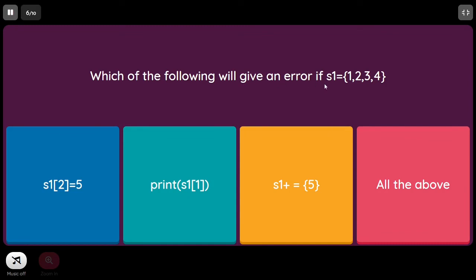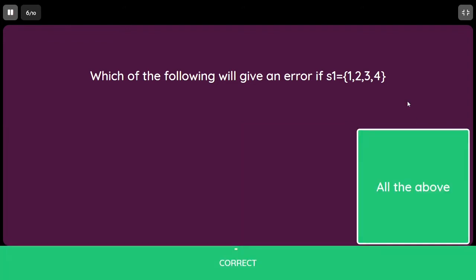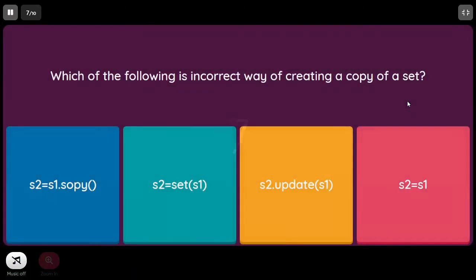Which of the following will give an error if s1 equal to 1 2 3 4? As sets are unordered, we cannot use them with indexes. So the first one is wrong. You cannot access with indexes. Obviously the second one also will be wrong, because here also we are trying to access with the index. And in the third one, we are trying to use the plus operator. Plus is not permissible, only minus is permissible. So all these are going to result in an error.